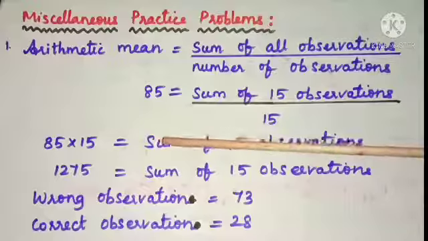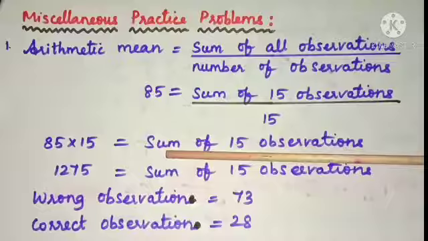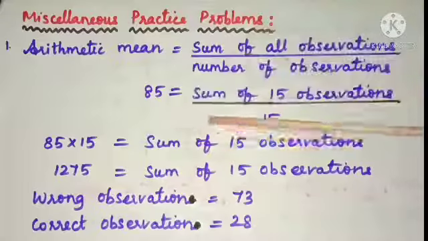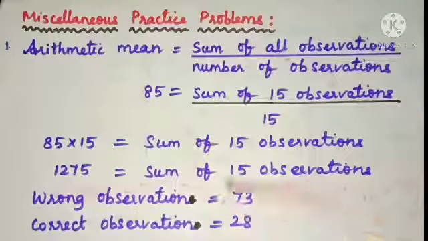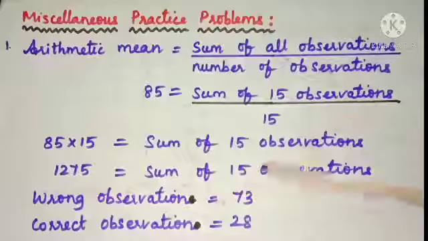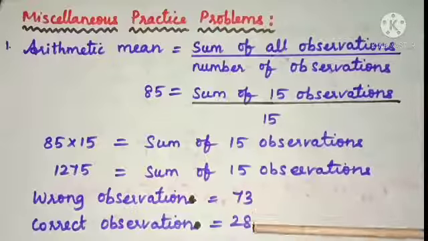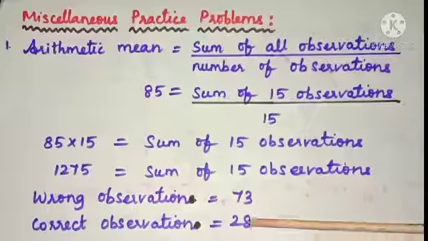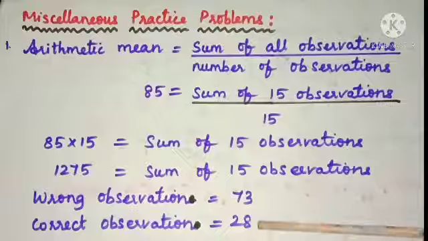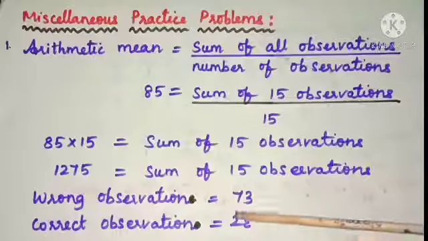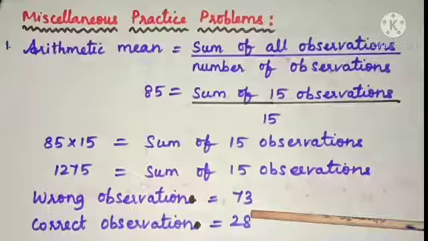And here to find the correct mean, we have to use the formula: correct mean is equal to sum minus wrong value plus correct value, divided by the number of observations. Wrong value is 73. Correct value is 28. And the number of observations here is 15. What about the sum of observations?